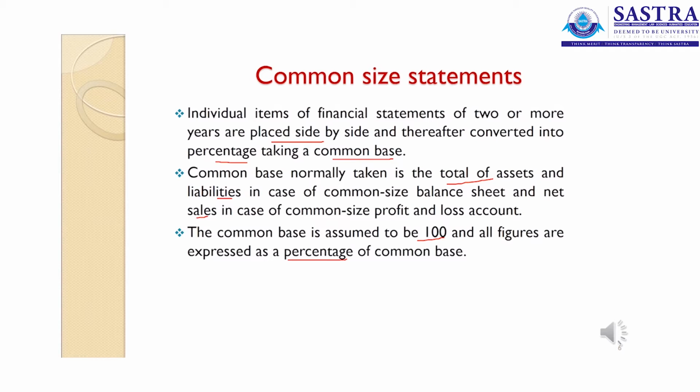If the sales have increased and correspondingly we have an increase in the operating cost, it is acceptable. Suppose the sales are constant and the operating costs have increased, something has gone wrong, so the control over the cost has not been done in the organization. Suppose the cost decreases with the same sales, we say that it is cost effective. So this is the way in which the interpretation will be made in the common size statements.